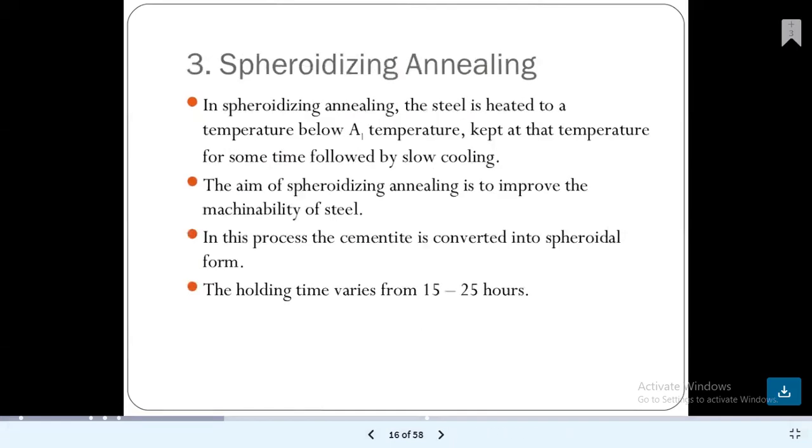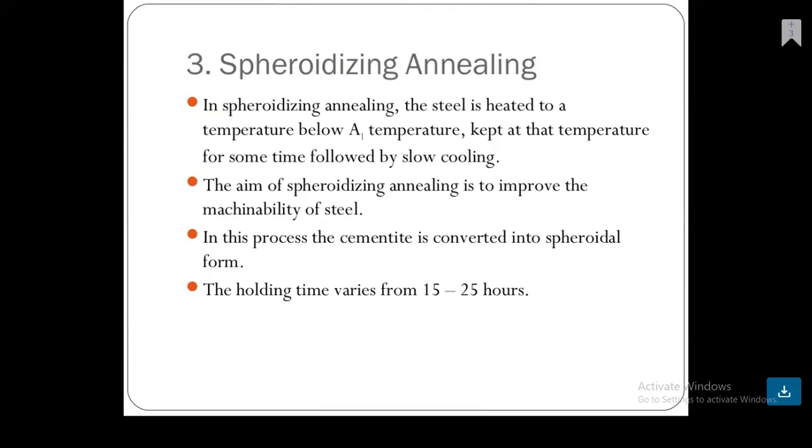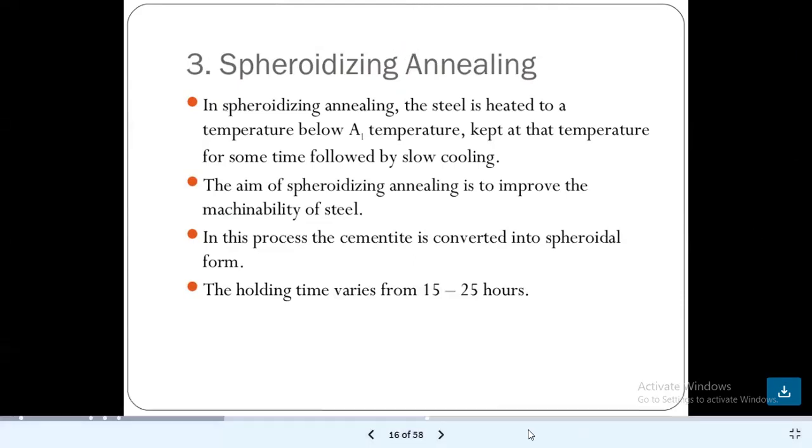The third topic is spheroidizing annealing. In spheroidizing annealing, the steel is heated to a temperature below the A1 temperature and kept at that temperature for some time, followed by a slow cooling process. The aim of spheroidizing annealing is to improve the machinability of steel. In this process, the cementite is converted into spheroidal form. The holding time varies from 15 to 25 hours.